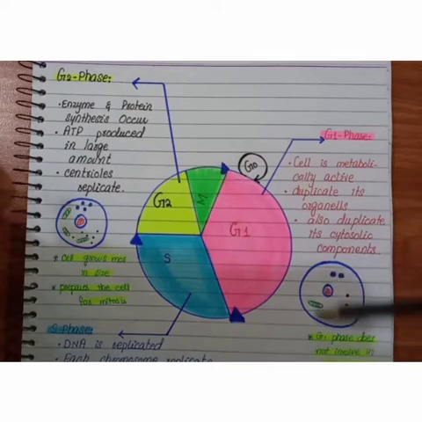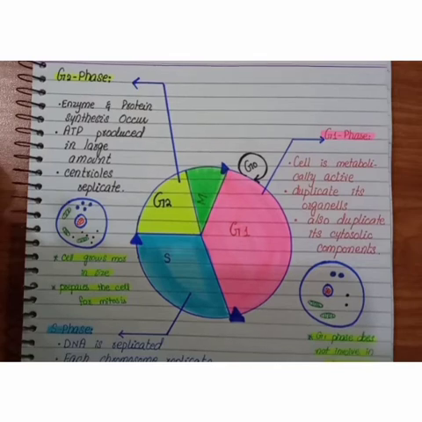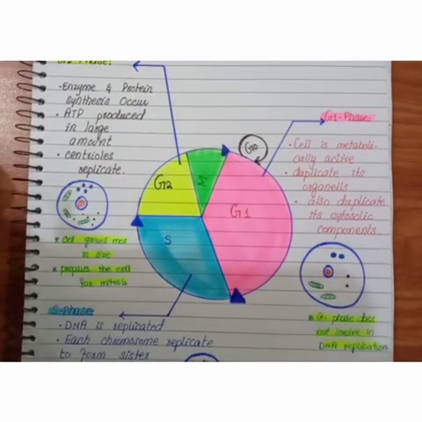Here we have the G1 phase. In this phase the cell organelles duplicate themselves, and the cytosolic components also duplicate, excluding the chromosome. It is important to know that the G1 phase is the gap 1 phase and it's metabolically active, so it does not involve DNA replication. This is the only phase that does not involve DNA replication.